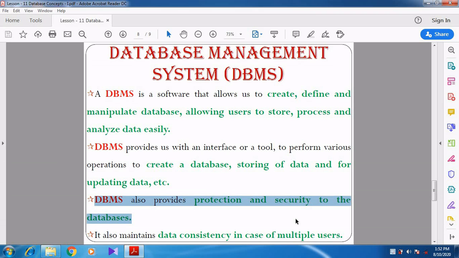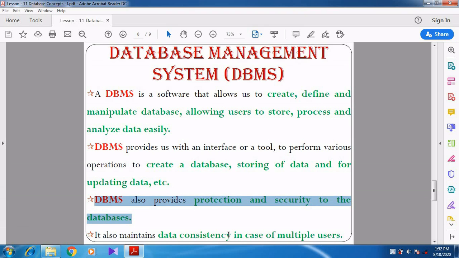So it gives security. Just as we lock our phone through password or pattern, like that we can secure our database and protect it from unauthorized people. Unauthorized people means those who are not related to the database, they cannot access it, right.